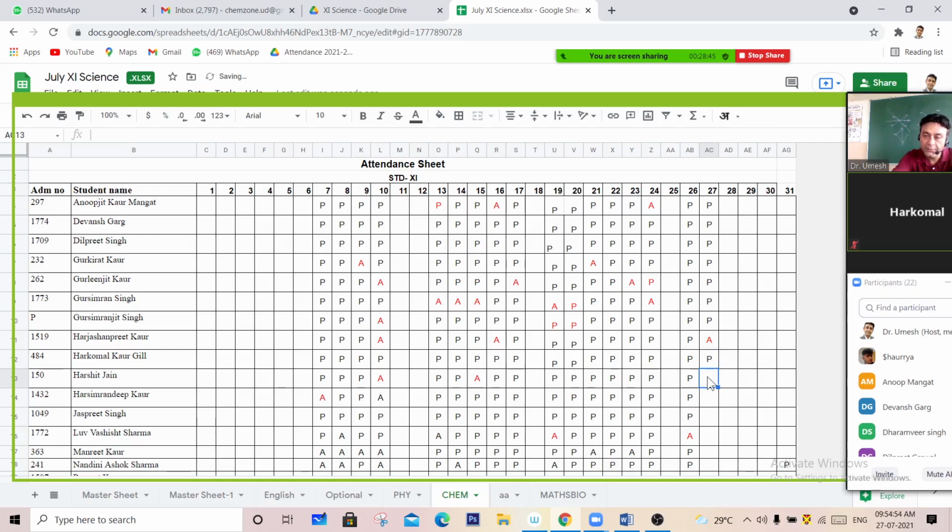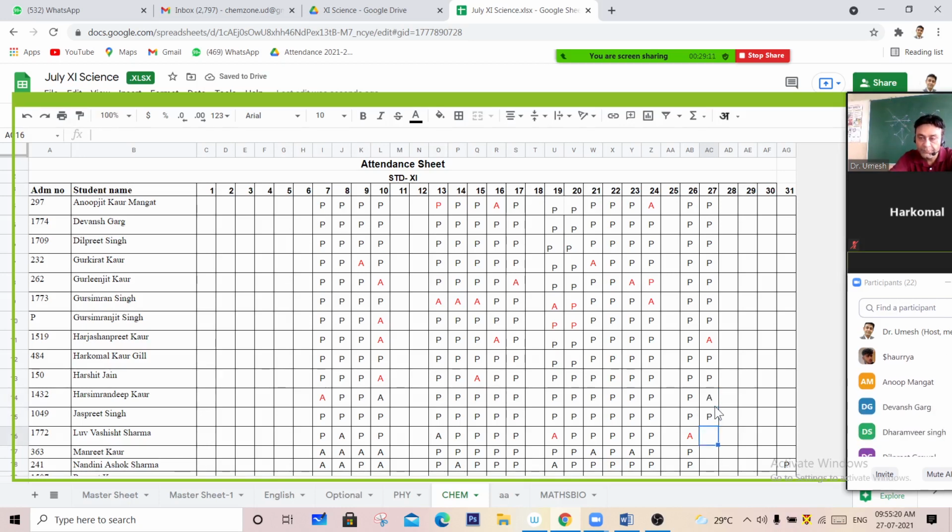Harshit Jain, Present, sir. Harsimrandeep Kaur, Jaspreet Singh, Present, sir.